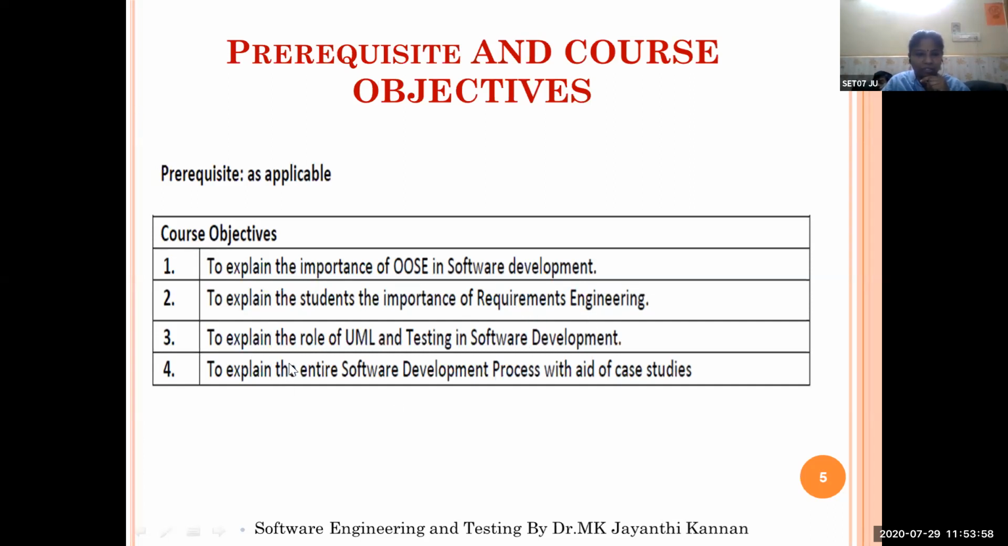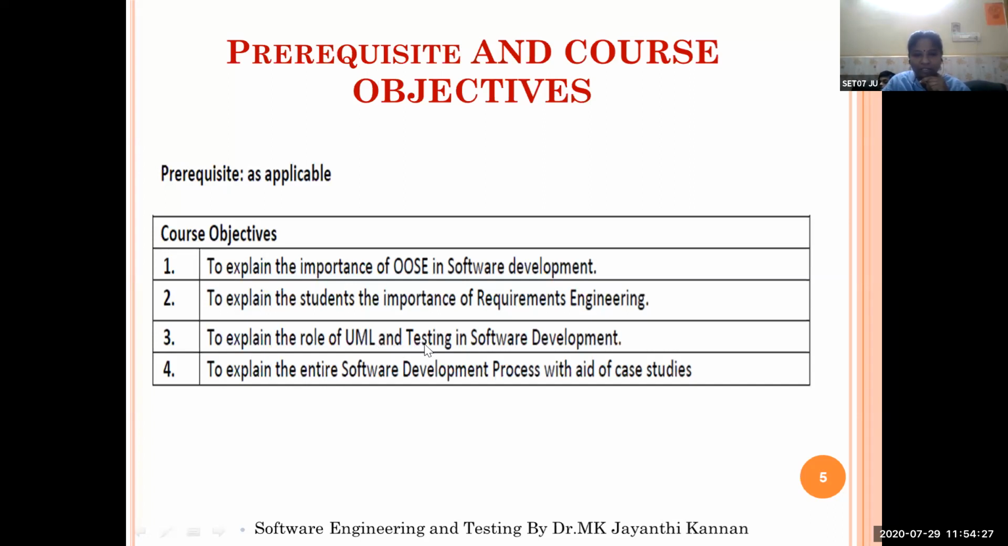The third course objective is to explain the role of unified modeling language and testing methods in software development. Because we are going to study object-oriented software engineering concepts. So, to design the software in object-oriented form, we can make use of the unified modeling language, that is Rational Rose, that will provide you all the diagrams and concepts so that we can easily understand the project.